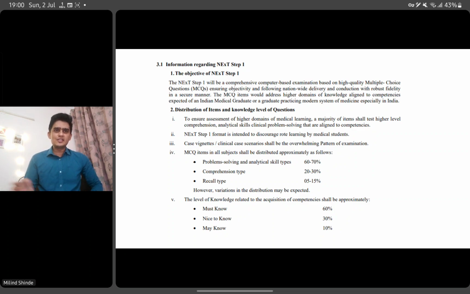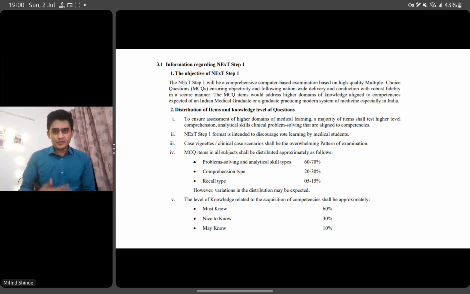So things will change, but whatever distribution they have given, here they want to test the comprehension, analytical skills and clinical problem solving, more than just रट्टाफिकेशन जो चलता है, उसको उन्हें discourage करना है. That is the argument they have given, and they want to give more of cases and clinical scenarios.